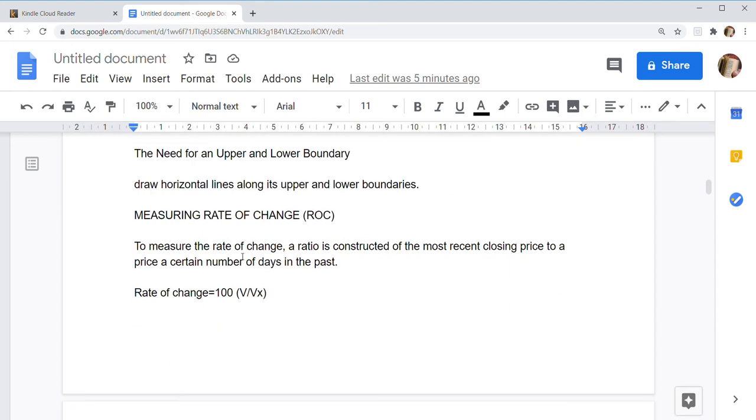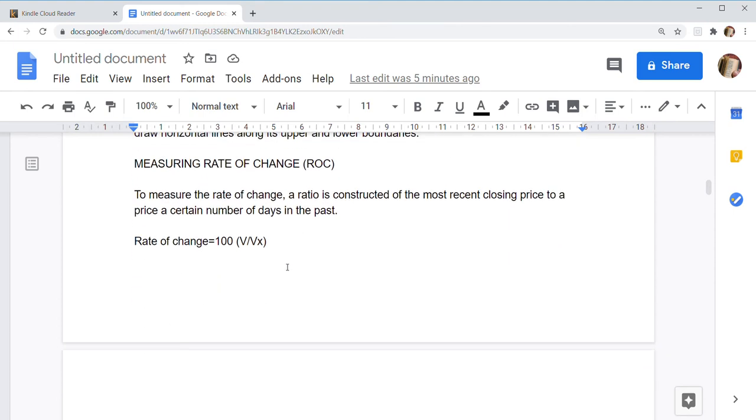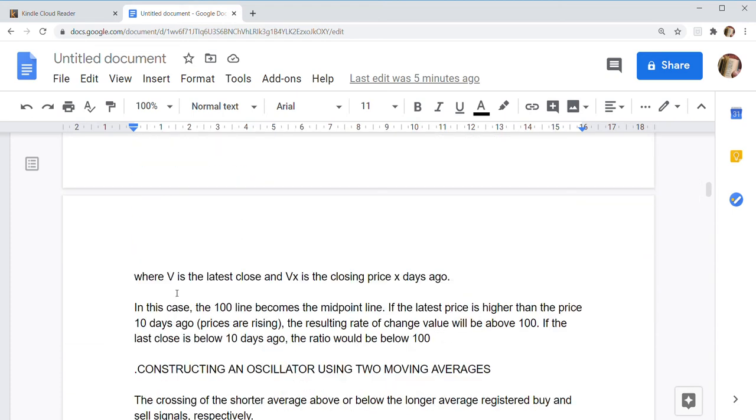Measuring rate of change. To measure the rate of change, a ratio is constructed of the most recent closing price to a price a certain number of days in the past. Rate of change is equal to 100 times V upon Vx, where V is the latest closing price and Vx is the closing price of X days ago. In this case, the 100 line becomes the midpoint line. If the latest price is higher than the price 10 days ago, the resulting rate of change value will be above 100. If the last close price is the same as 10 days ago, the ratio would be 100.